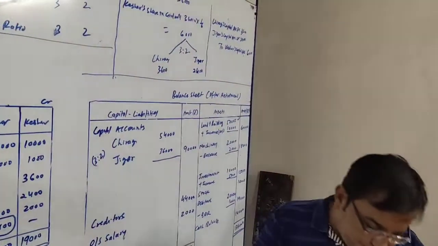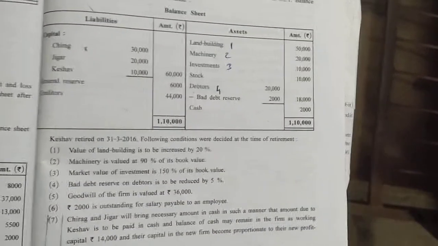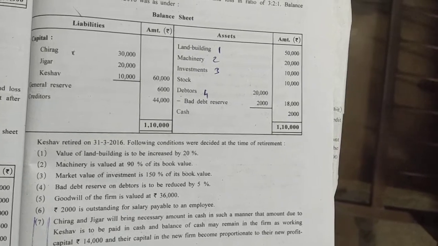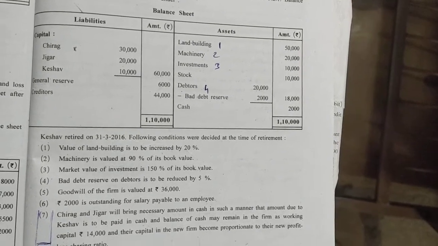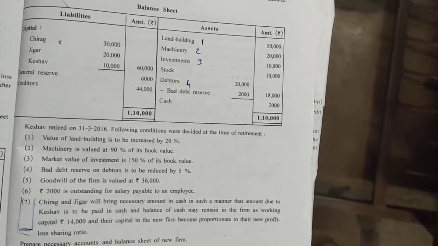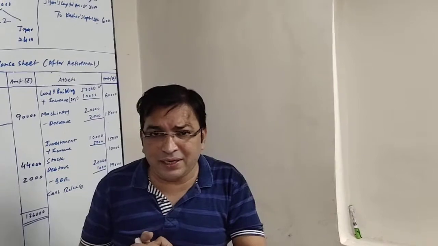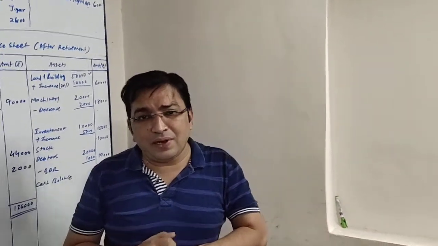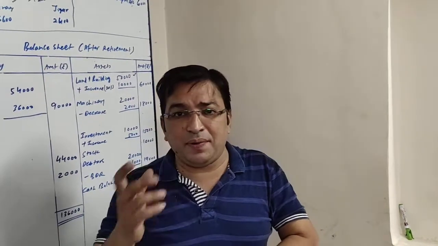Next item says machinery rupees 20,000, which is marked with adjustment number 2. Adjustment number 2 says machinery is valued at 90% of its book value. Book value is given 20,000 and it is valued at 90%, so we will be making the revaluation. 90% of 20,000 will be 18,000.